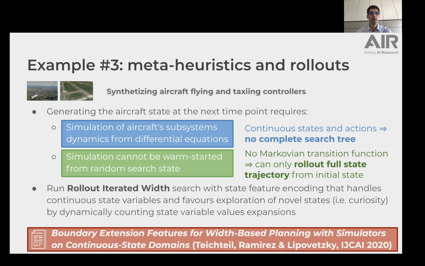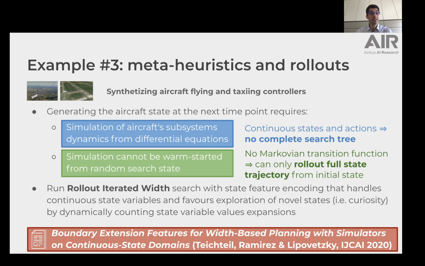The third example is the synthesis of aircraft flying and taxiing controllers by interacting with a realistic simulator of the aircraft subsystems. The simulator updates the aircraft sensors according to the actuator's inputs, atmospheric conditions, and differential equations of the aircraft subsystems. The interaction between the subsystems is so complex that there is no model of the global state transition function. Moreover, the state and action variables are hybrid discrete continuous, preventing us from building a complete reachable search grid.